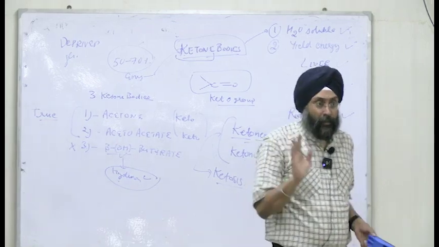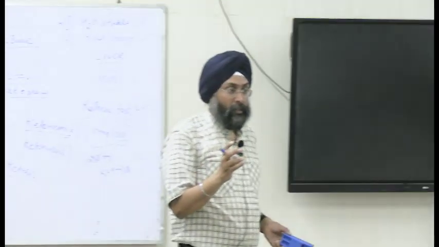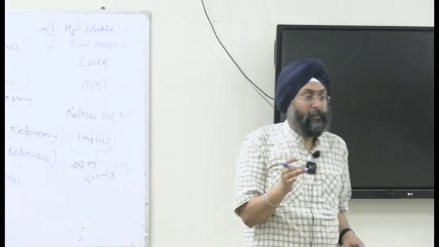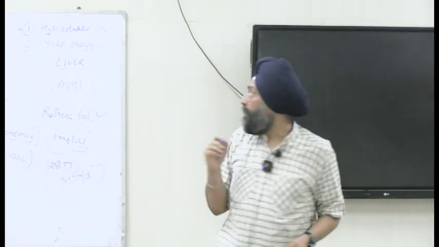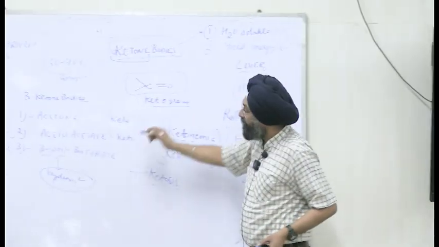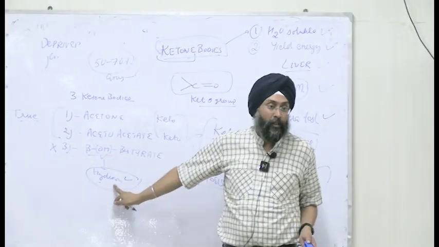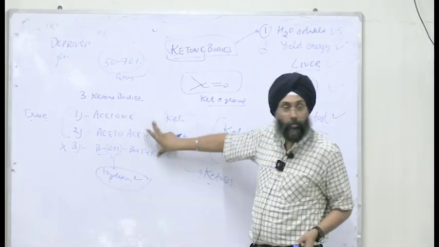Okay. There are 3 ketone bodies. First is acetone, second is acetoacetate, and third is beta-hydroxybutyrate. The first 2 are true ketone bodies because they contain the keto group. The third one contains a hydroxy group, so it is not a true ketone body. The 3 ketone bodies are there.